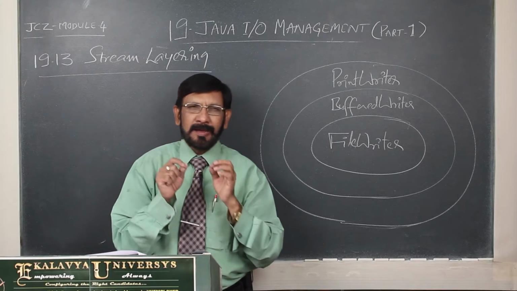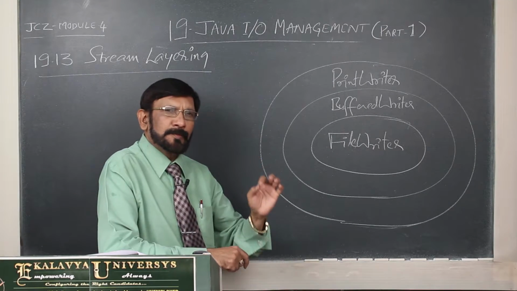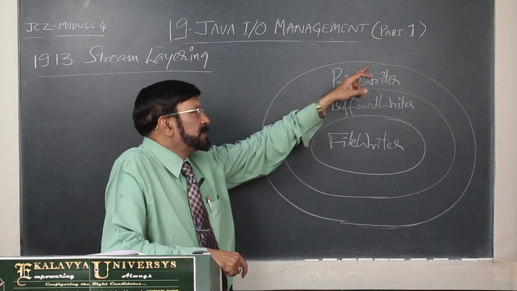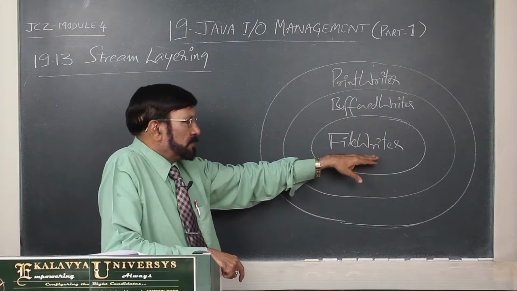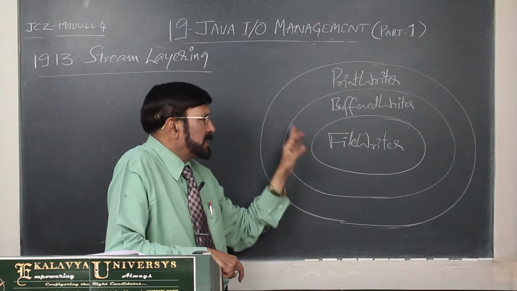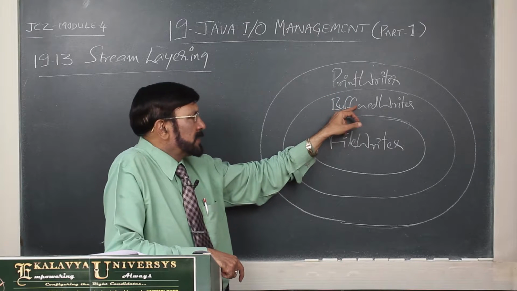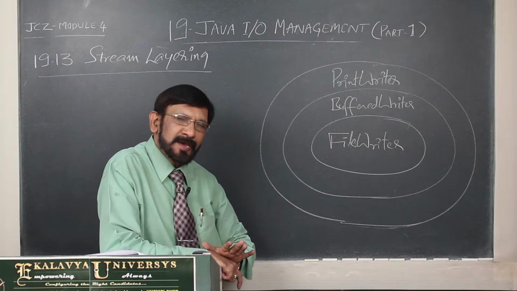For writing characters on a file, the PrintWriter class provides the most efficient methods. So, in this way, a BufferedWriter object is layered on the FileWriter object, and a PrintWriter object is layered on the BufferedWriter object. This is the layering.